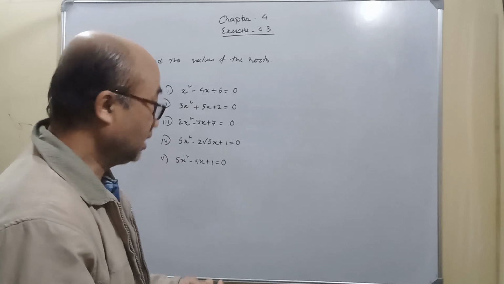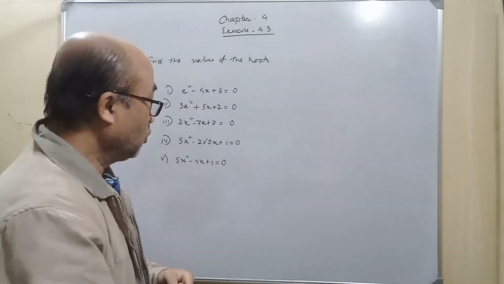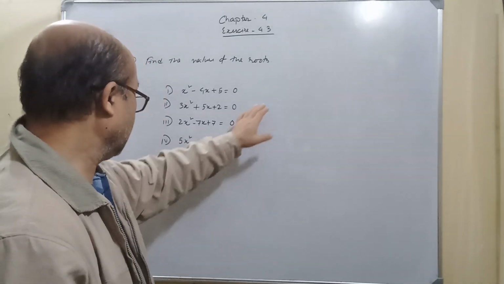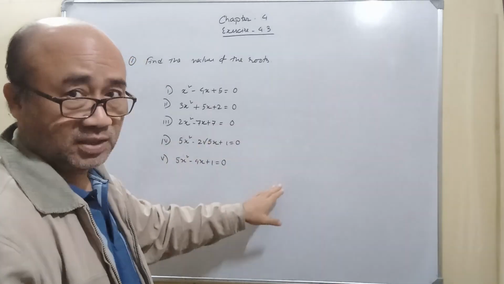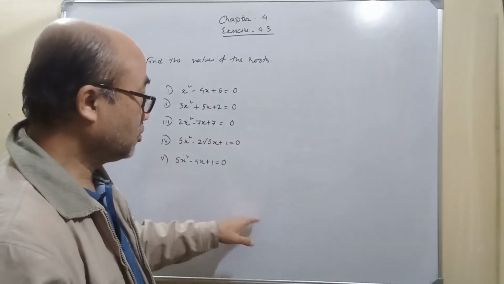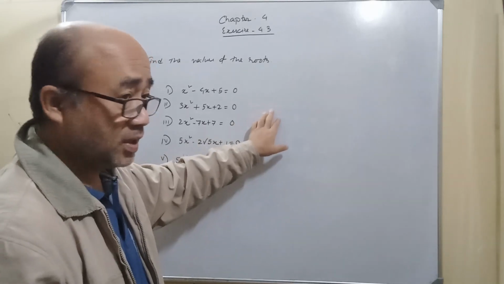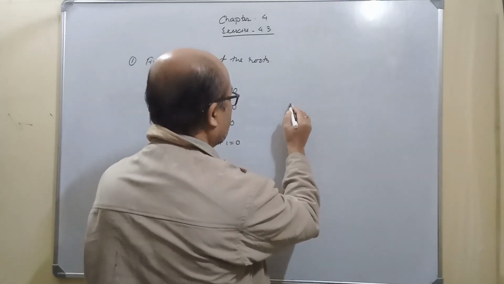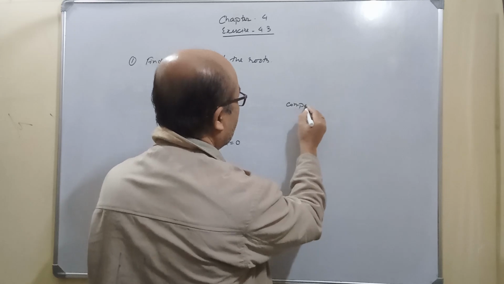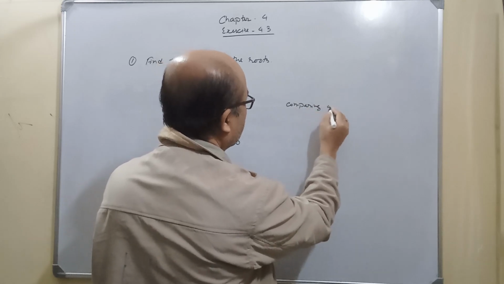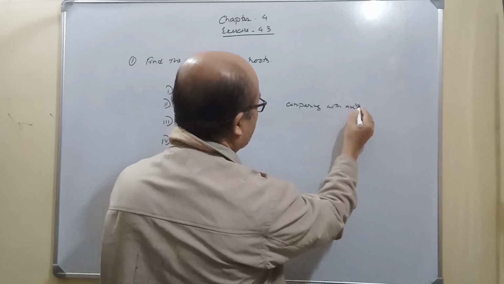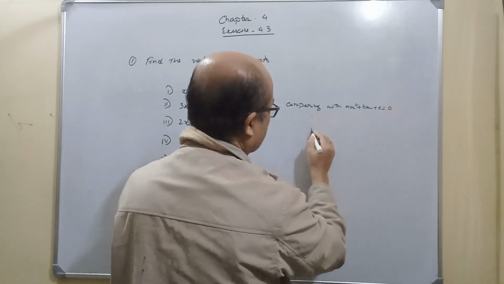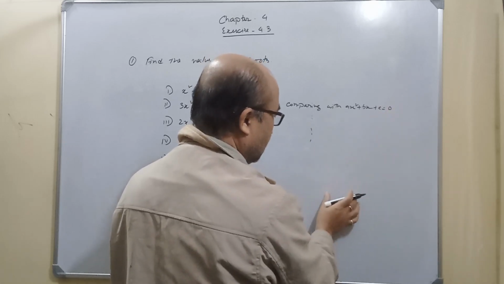And one more thing. When we solved the problems earlier, I did it elaborately, step by step. We wrote that we are comparing the equation with ax square plus bx plus c is equal to 0, and we solved it in a detailed manner.